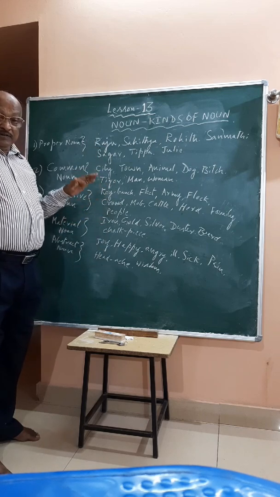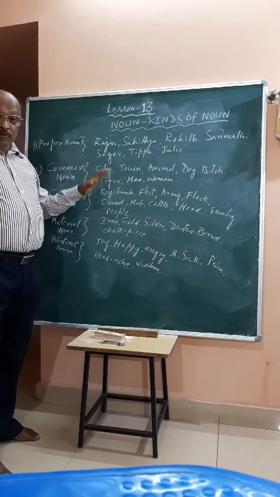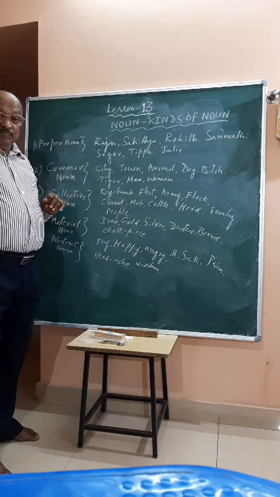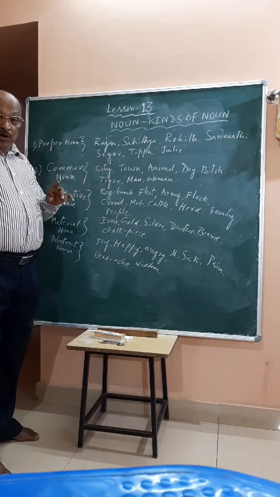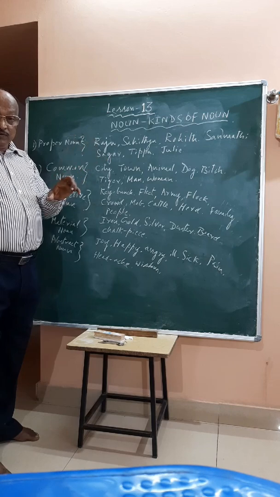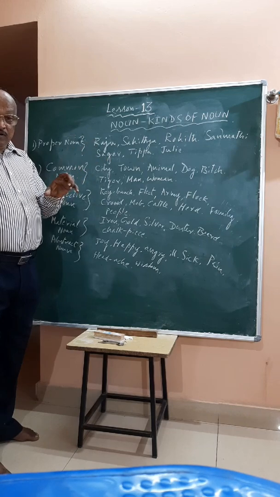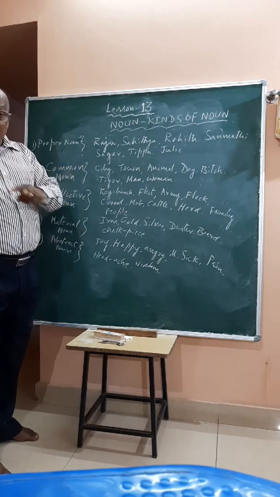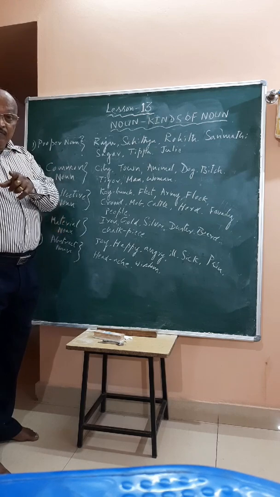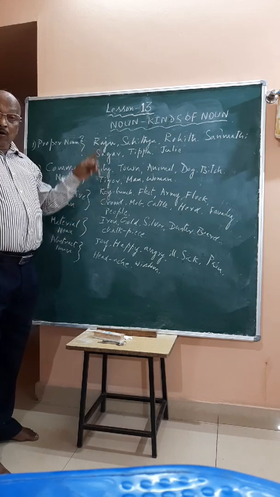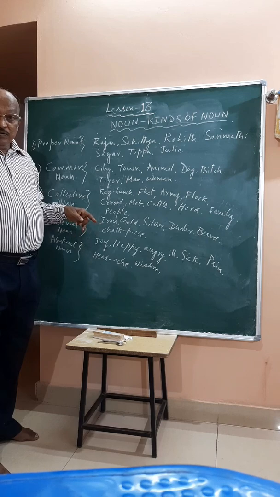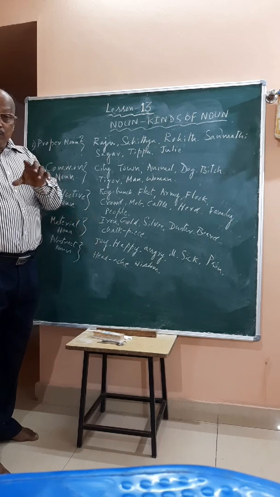You can understand the things. One thing, don't copy these things. One instruction. Second, I will give you notes today and I will give 10 to 12 sentences for identifying the nouns in those sentences and saying which kind they belong to. Understand, all of you? I repeat, I will give you 10 to 12 sentences.